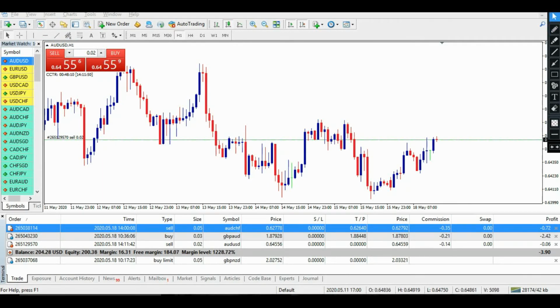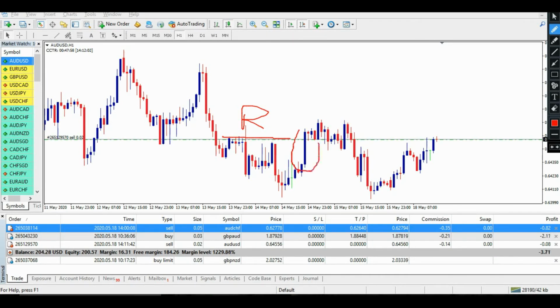Before I start, just see this place. This is a strong resistance, and after that this resistance was broken out with this particular bearish candle, and it took the place just next to that as a support, and that support was broken out by this bearish candle. This bearish candle stopped just next to that support, which is the next resistance. As we can see, this is the next resistance just next to this support.